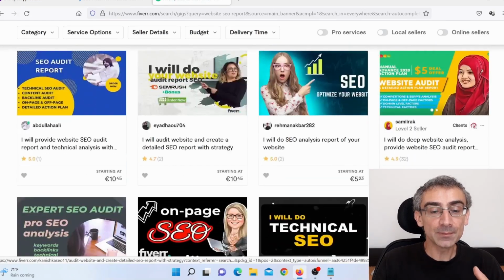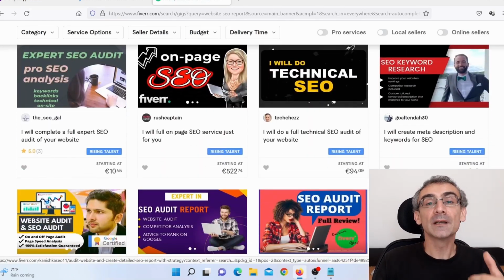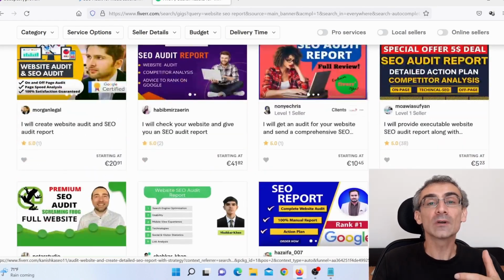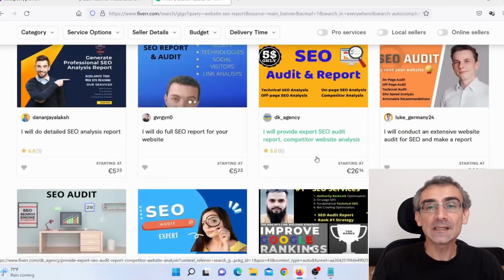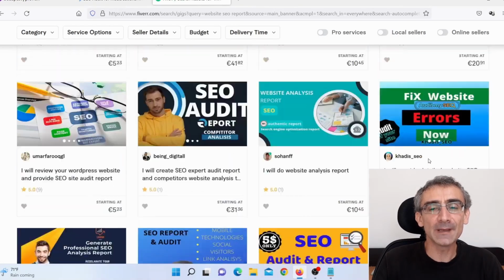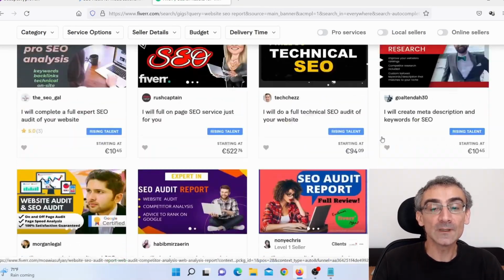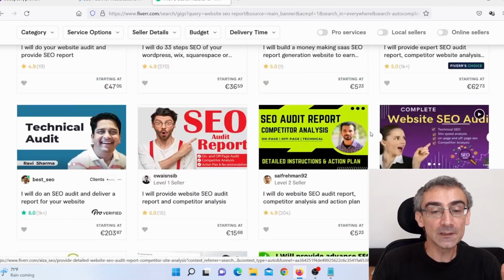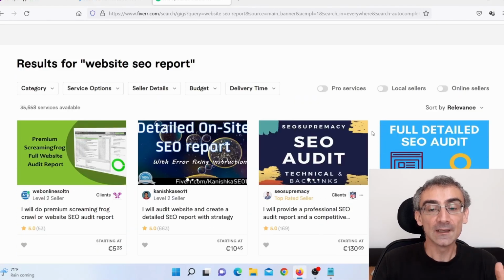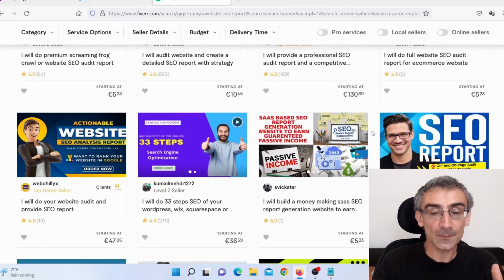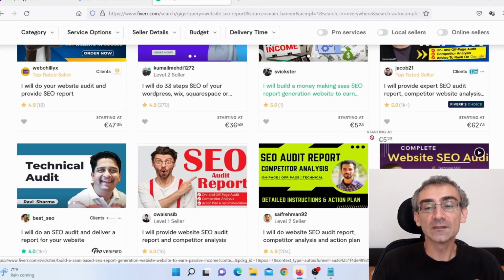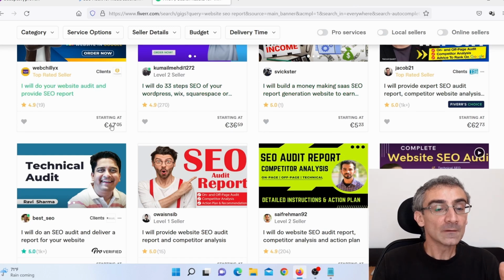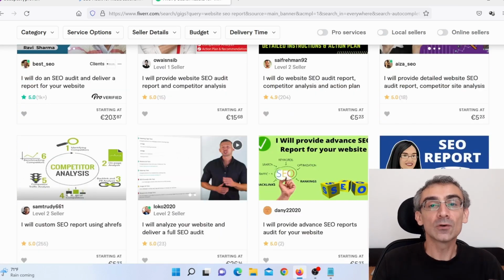And some of these people will actually do this by using Ahrefs or SEMrush. Now all of these people, they too use some kind of software. They are not doing this manually. They all use software, and like I said, some of these people will use one of those big softwares like Ahrefs or SEMrush. And as you can see, they will charge just $5 or $50, depending on how complicated a report you wish.